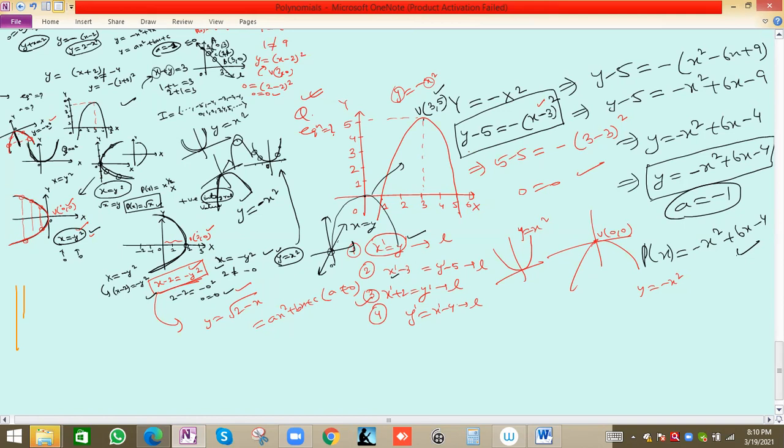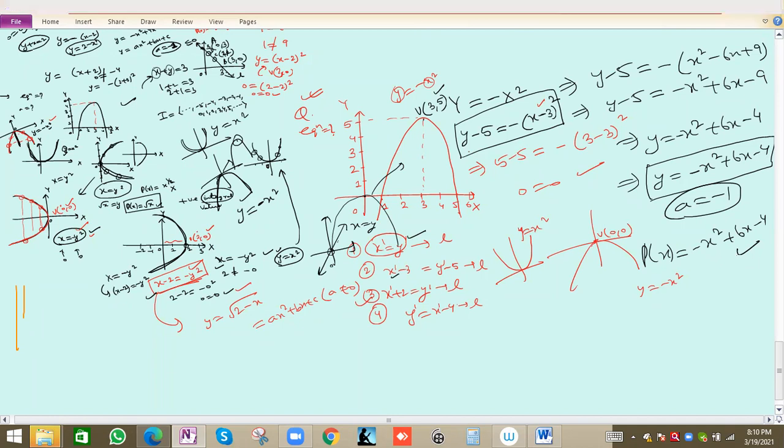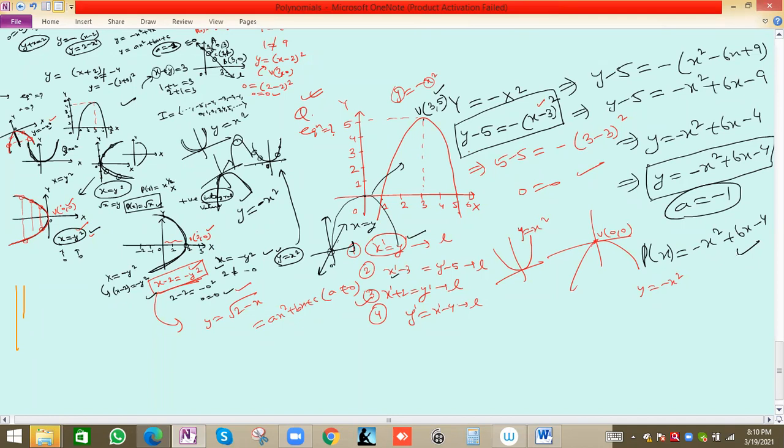Anyone having a doubt can stay back and ask me personally. The new students who have joined, do they need to stay back, or can they also leave? If they have a doubt, they can stay back. Otherwise, they can also leave. If they want to ask something, not from this session or this topic, but any concept of polynomials, because the first chapter is polynomials itself, any doubt or question from the polynomial chapter, they can ask. Otherwise, if they don't have any doubt, they can also leave the session.